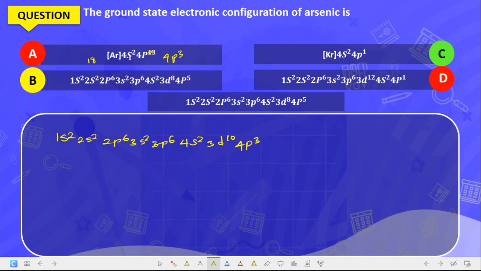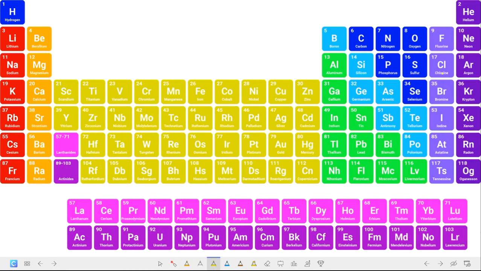If you add 18 plus 2, that is 20, plus 3 is 23. Now we are going to look at the periodic table. Which noble gas is closest to arsenic? It is argon.